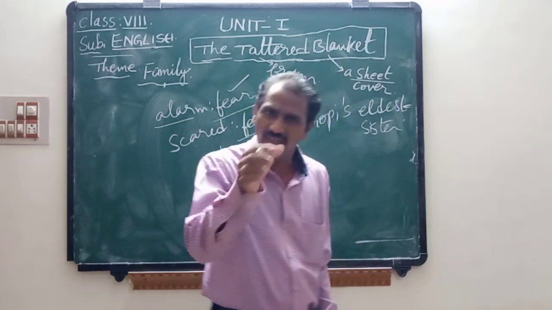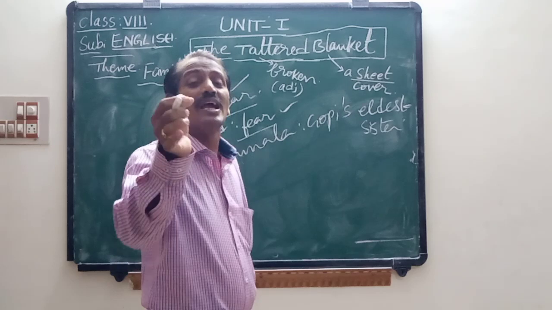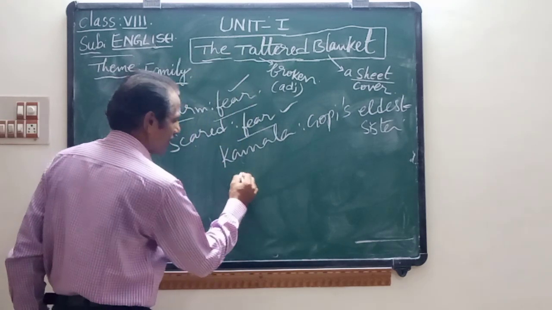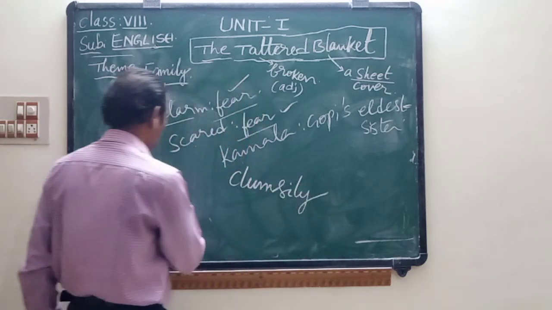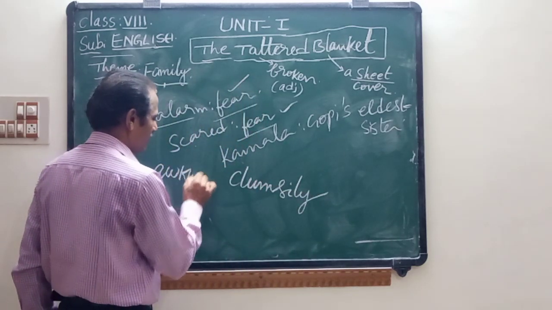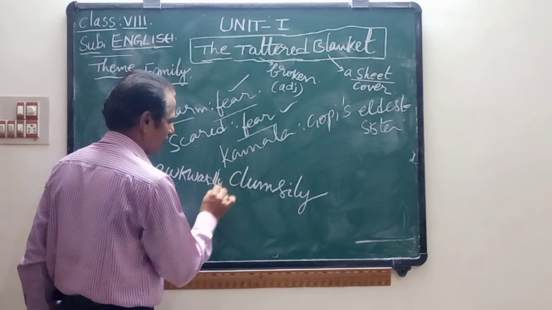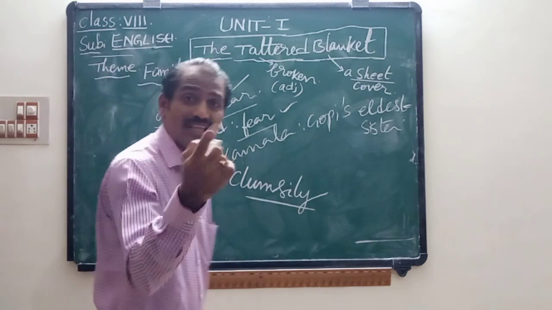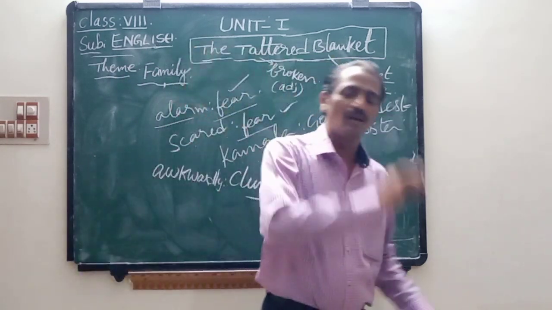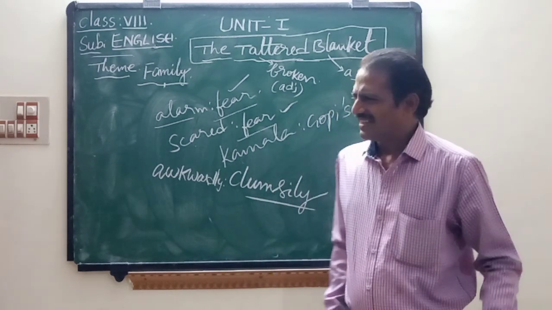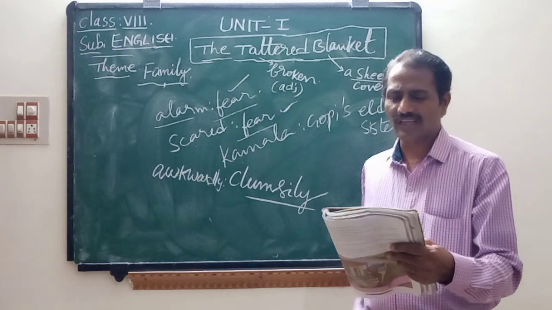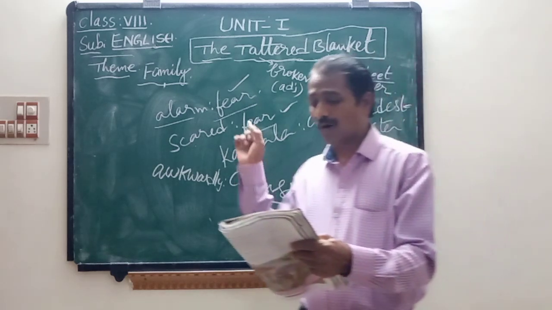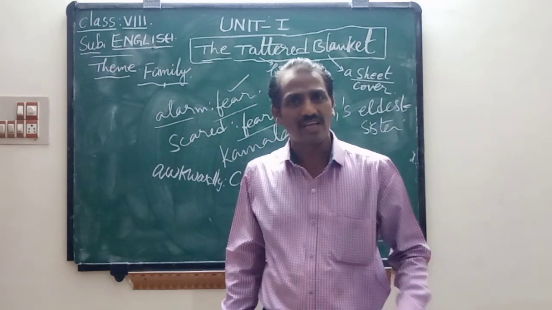Awkward means not down, children. Awkwardly means clumsily. Spelling is A-W-K-W-A-R-D-L-Y. Awkwardly means clumsily. That is in her expressions like that. Gopi's elder sister asked her a little awkwardly, as if she were seeing Gopi for the first time.